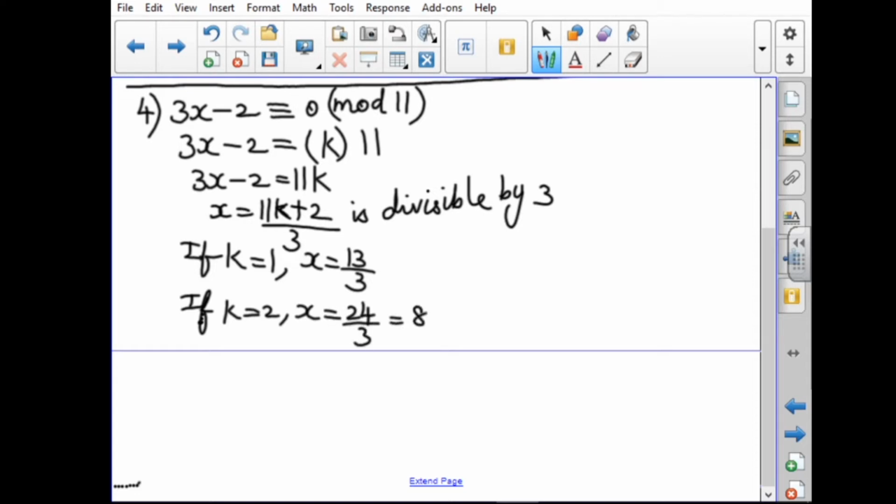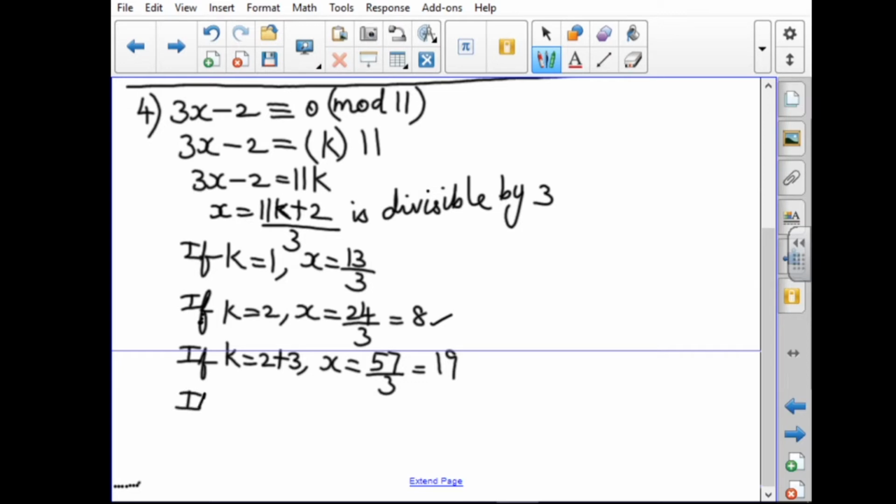Then the answer will be 8. It is divisible by 8. So we are finding the first value as k equal to 2. This is our first value. Next we want to find the next value. It is divisible by 3, so we take k equal to 2 plus 3, then the x value equal to 5. K equal to 5 means 57 by 3. If we divide it, it is 19. So the next value is 19.